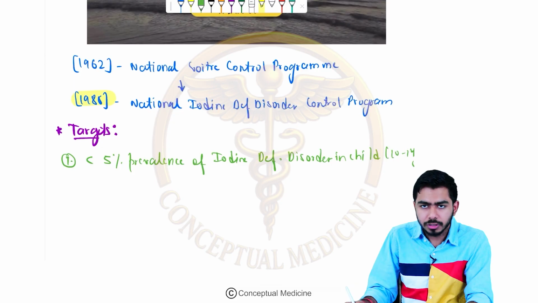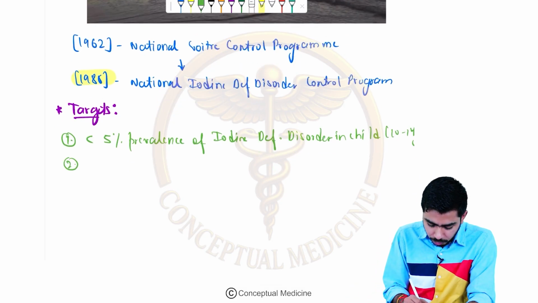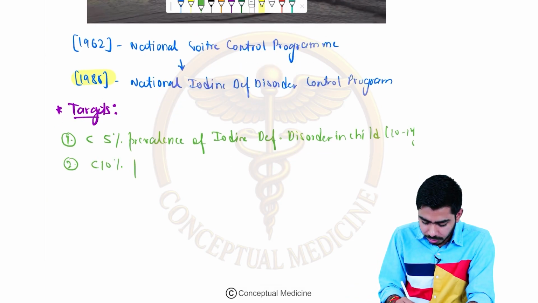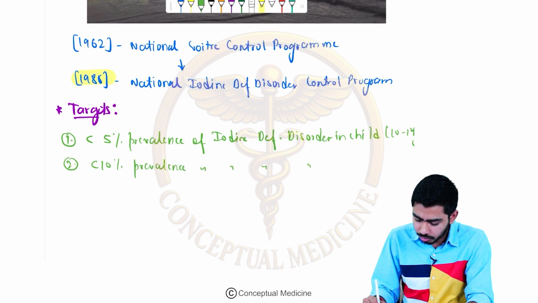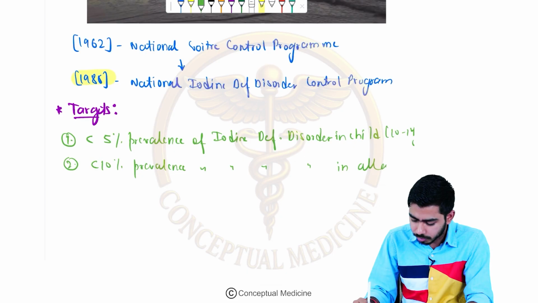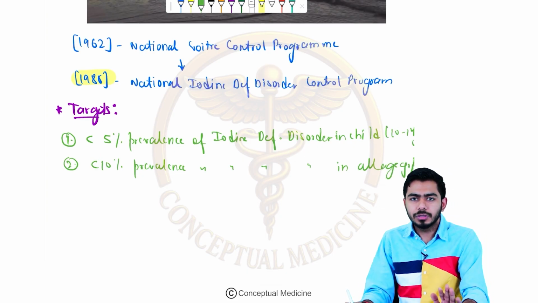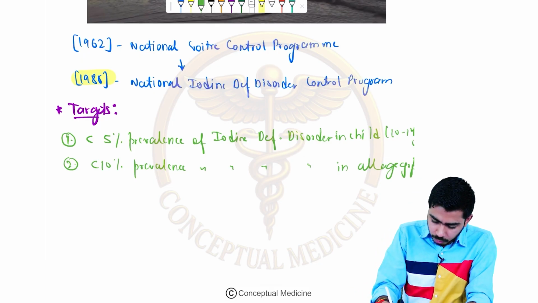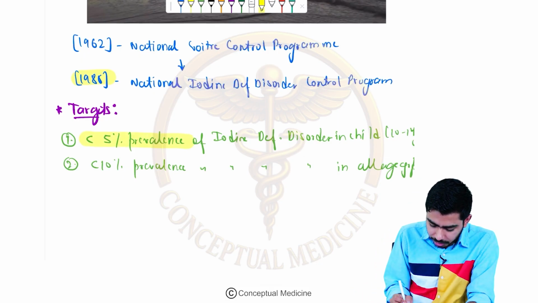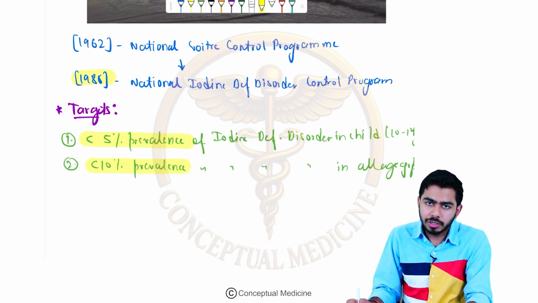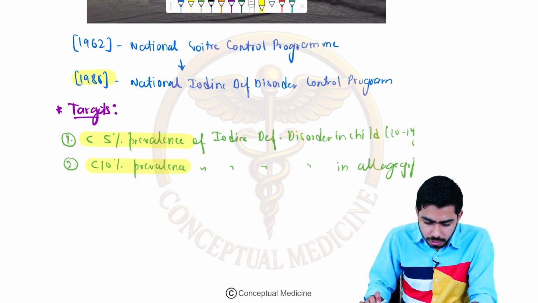Second: less than 10% prevalence of iodine deficiency disorder in all age groups. So these are the two targets which you need to remember: less than 5% in children 10 to 14 years, and less than 10% prevalence in all age groups.